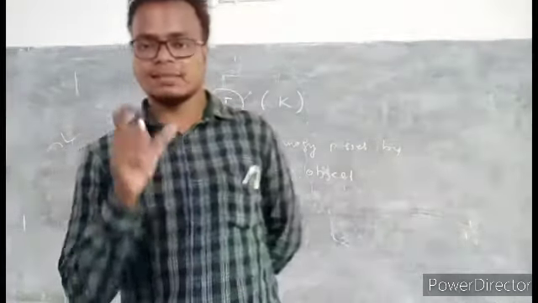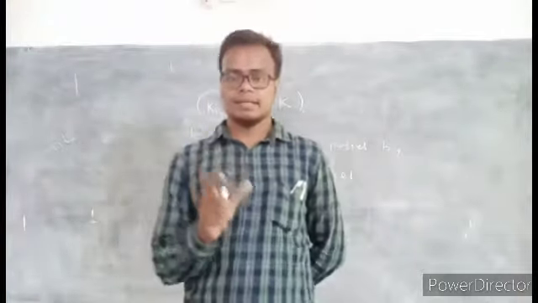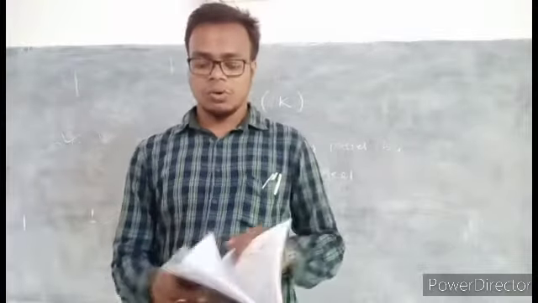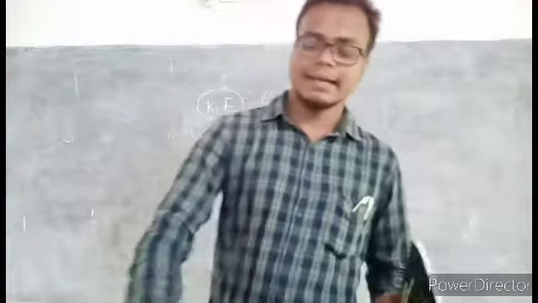When an object is in motion, at that time it has some kinetic energy. Are you clear?